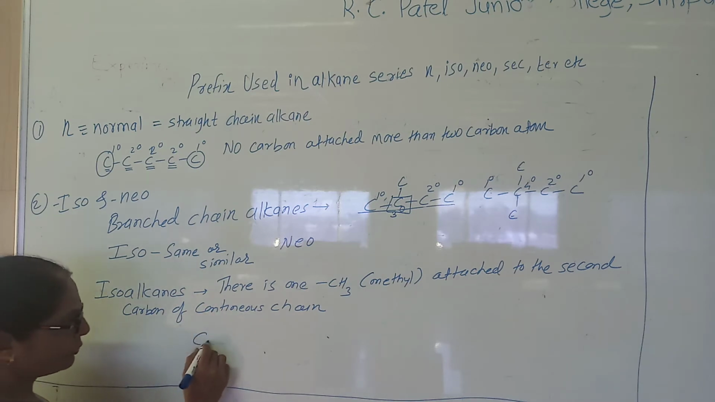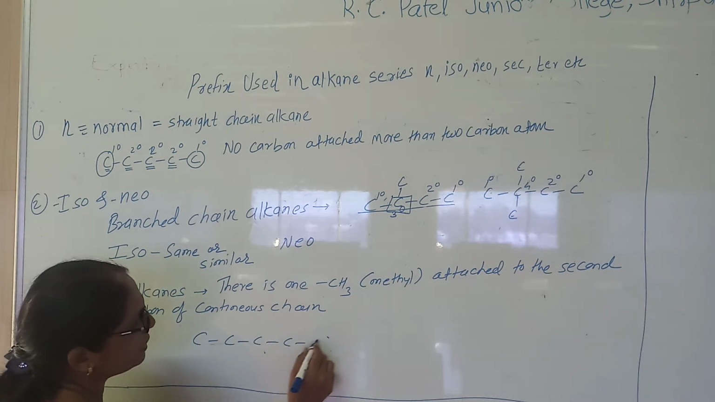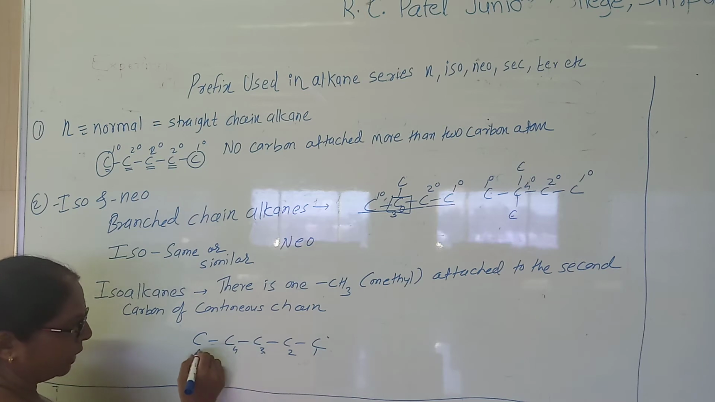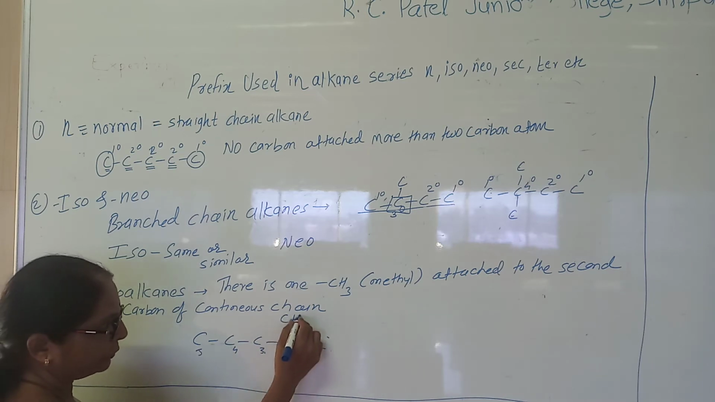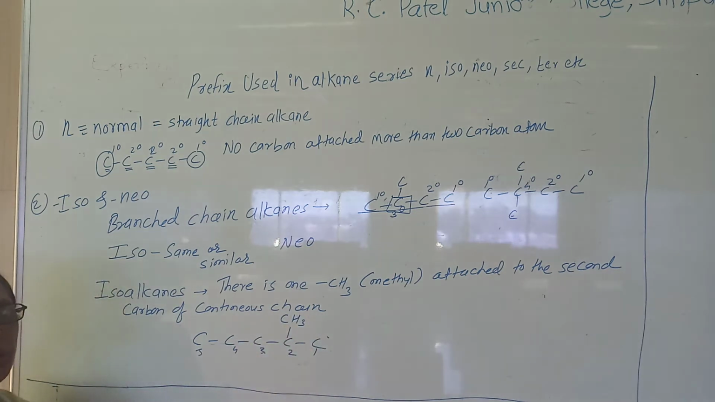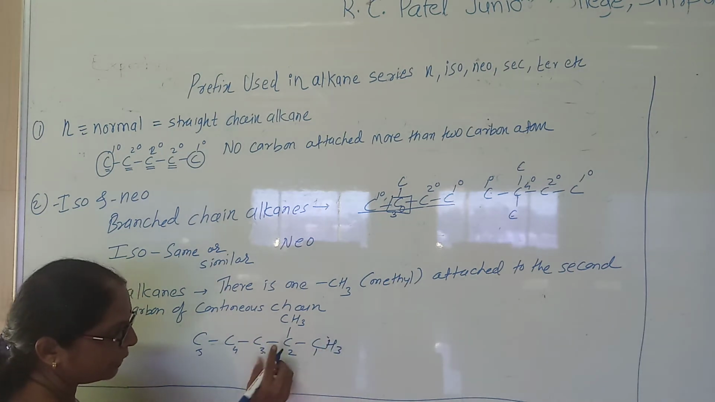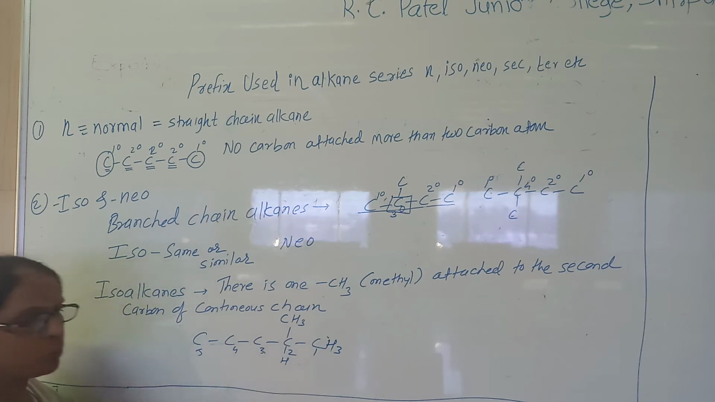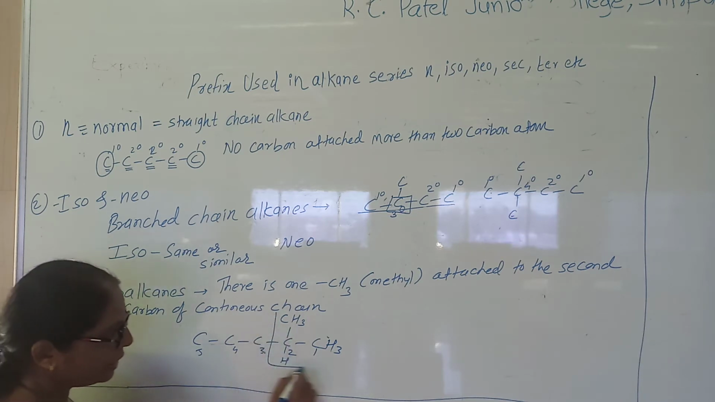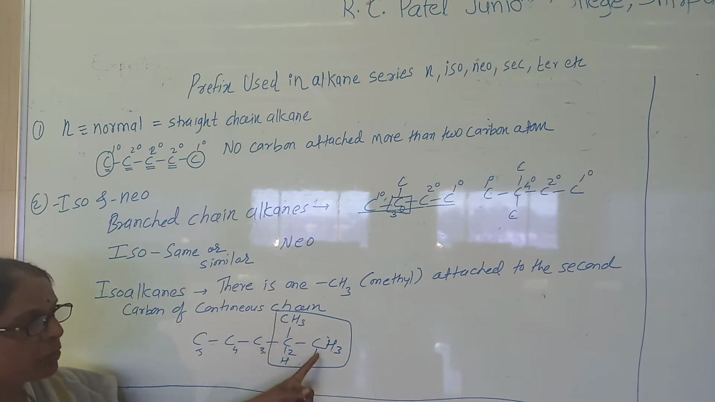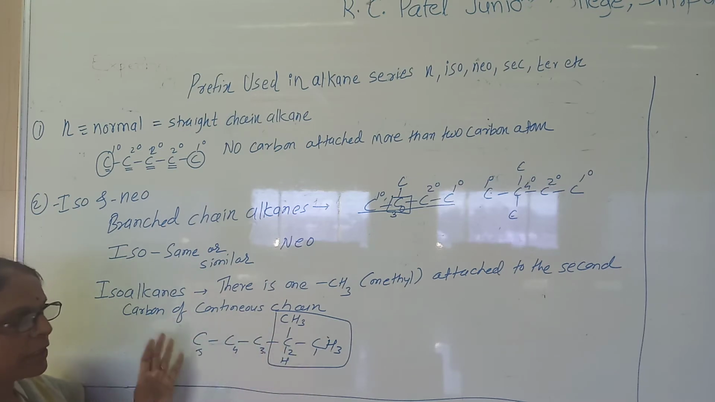So when there is one methyl group attached on the second carbon, suppose 1, 2, 3, 4 and 5, this is the second carbon. The condition is now like this. Okay, there is only one methyl group, there are not two methyl groups. So here this condition is actually iso, because this carbon is attached to two methyl which are same. So it is also called iso.